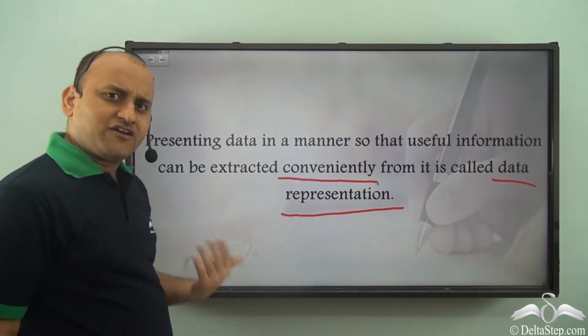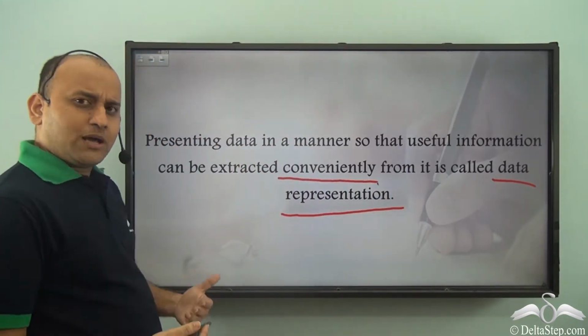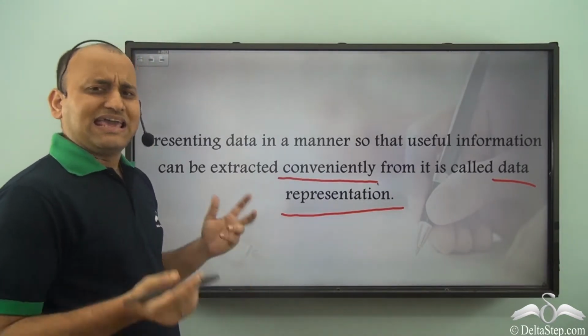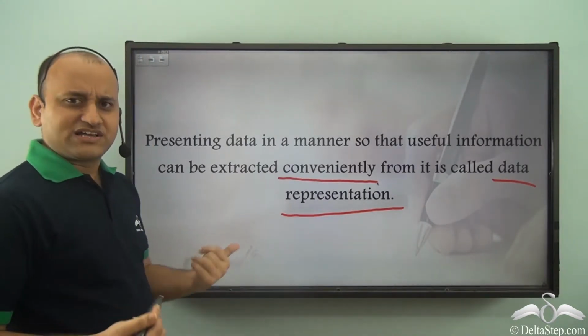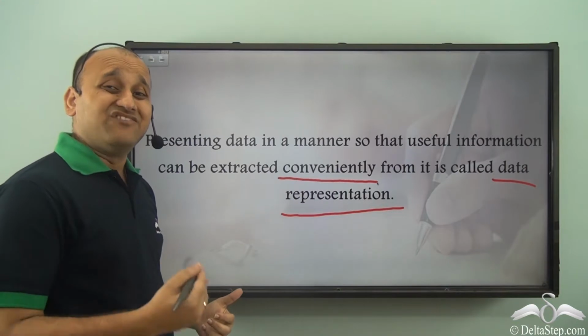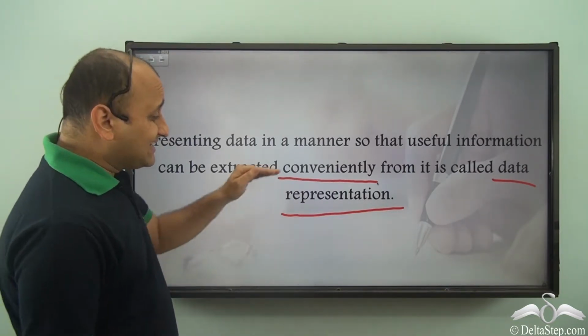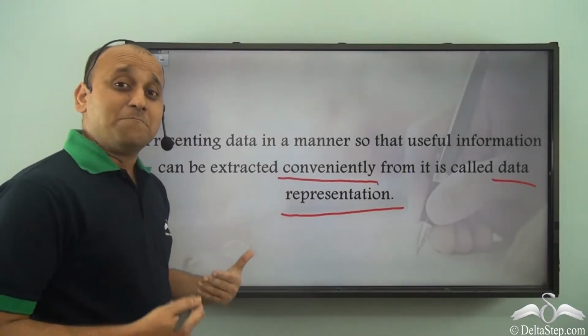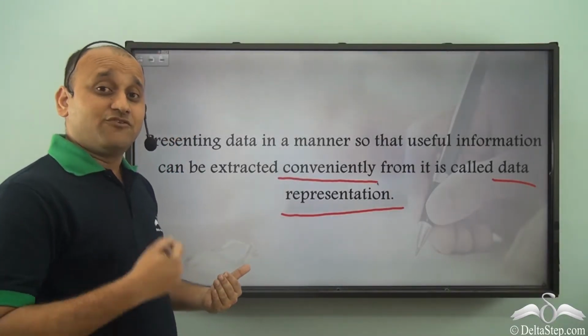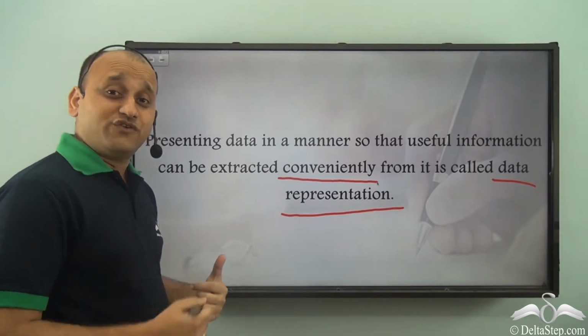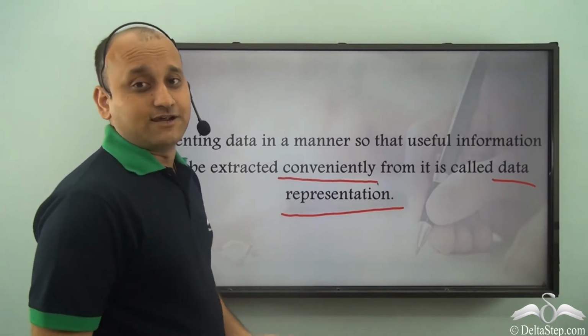So even if I give you data which is not properly represented, even then you will be able to extract information, but it will take a lot of effort. It won't be convenient at all. So data representation makes the work of extraction of useful information much easier.